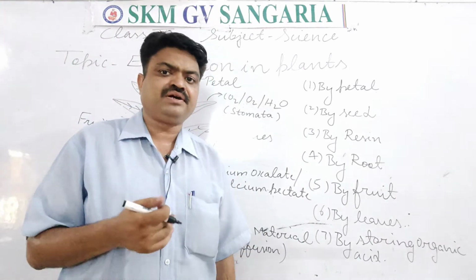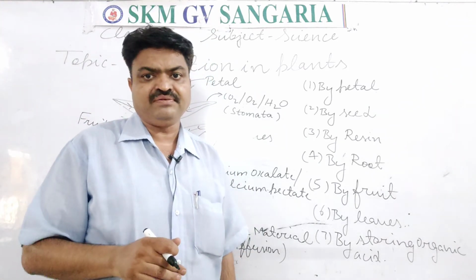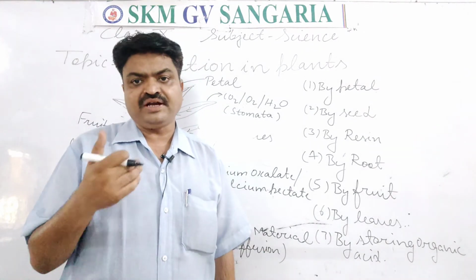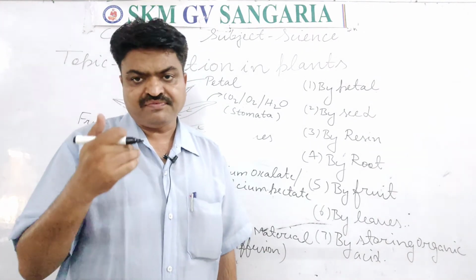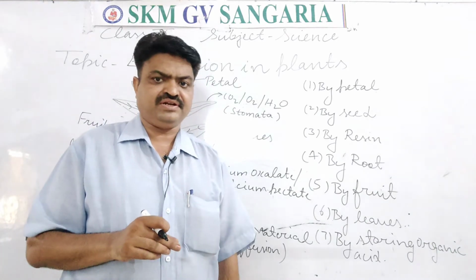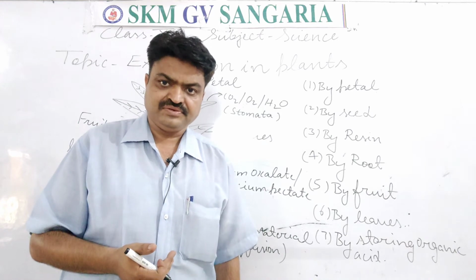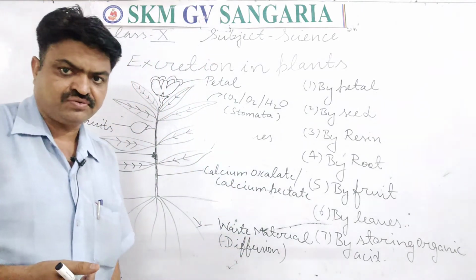So with the help of the gum, plants also get rid of their waste, and they also get rid of the waste with the help of resin, student. Resin has a similar type of structure to gum, student.